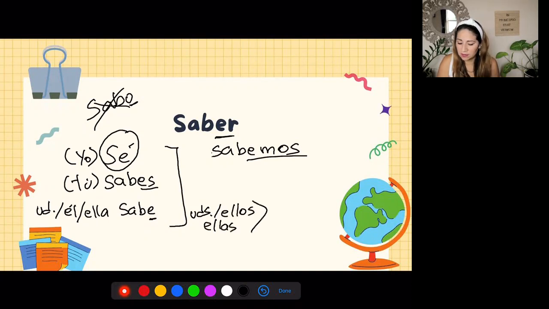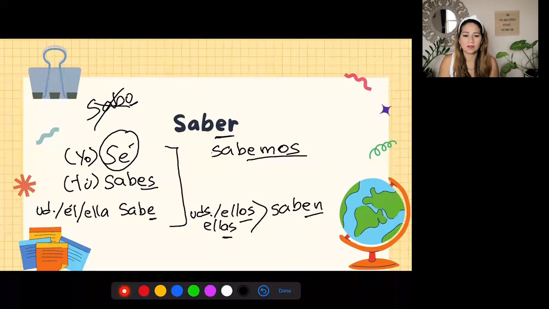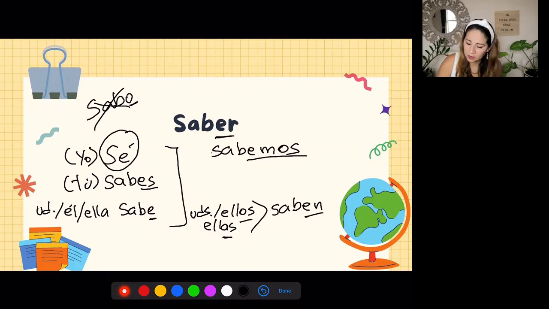The form for this is saben. Ustedes saben. So you guys know, or you all know, or they know. They meaning just a group of men or a mixed group, or ellas meaning a group of just females. Ellas saben. So these are the forms. Yo sé, tú sabes, él sabe, ella sabe, usted sabe, nosotros sabemos, ustedes, ellos, ellas saben.